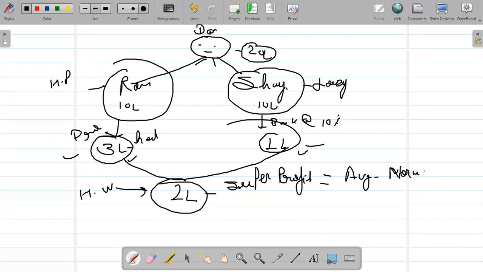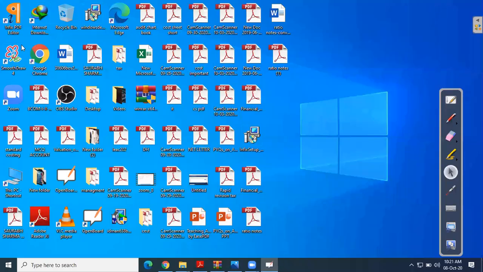Average minus normal is equal to super profit, and super profit multiplied by number of years purchase is equal to goodwill. That is the whole concept. Okay, I hope you guys understand.